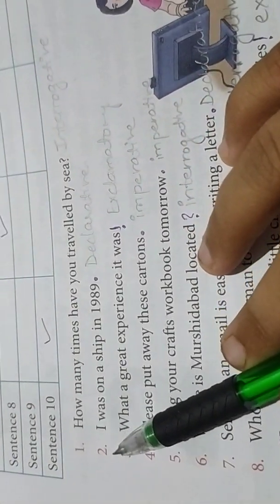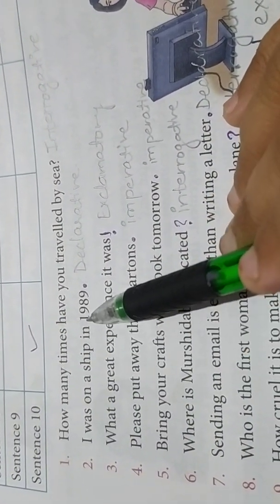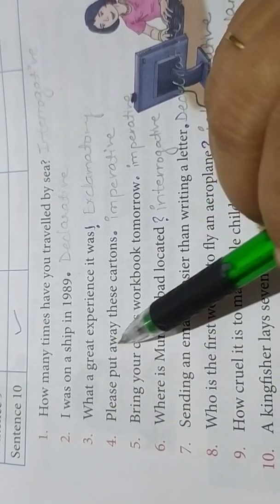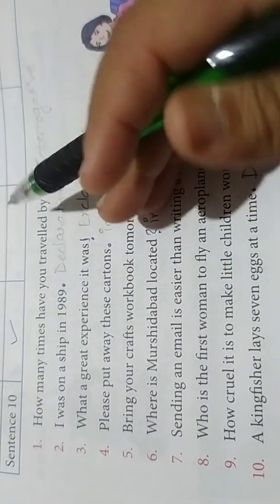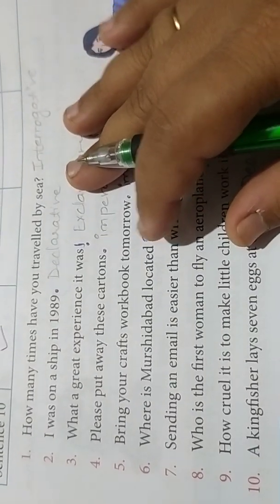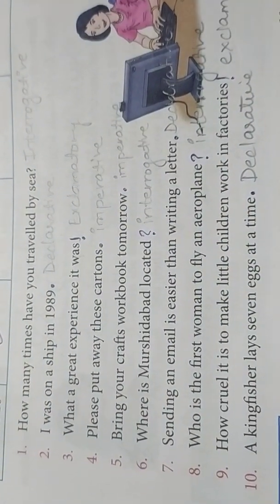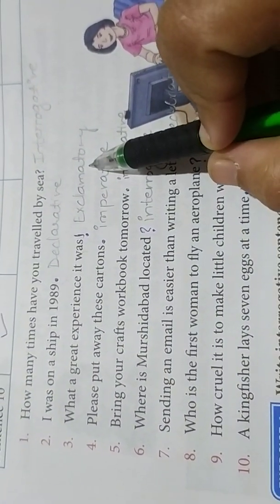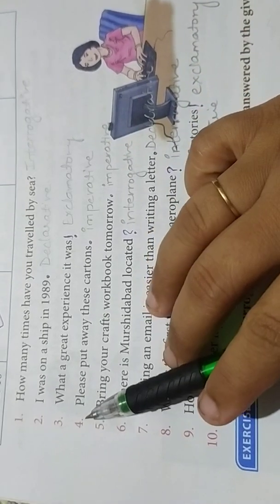Now, number 2. I was on a ship in 1989. This is a statement which we are informing to someone. So it ends with a full stop, and this type of sentence is called a declarative sentence. Number 3. What a great experience it was! The person who is talking about his experience is showing his feelings. So it ends with the exclamation mark, and this type of sentence is called an exclamatory sentence.